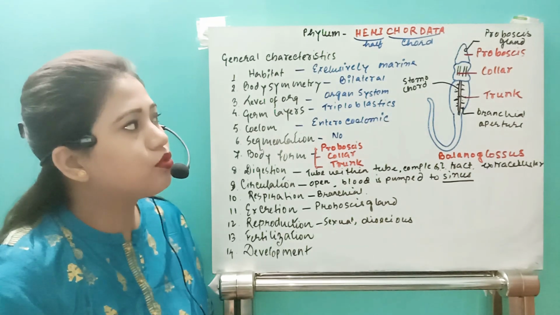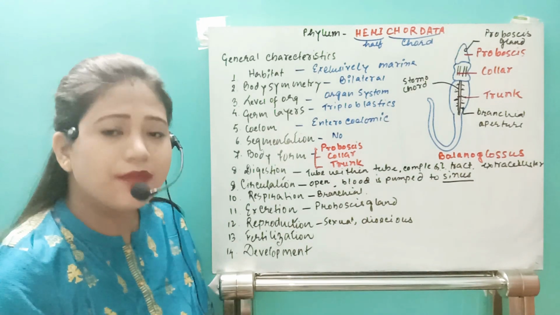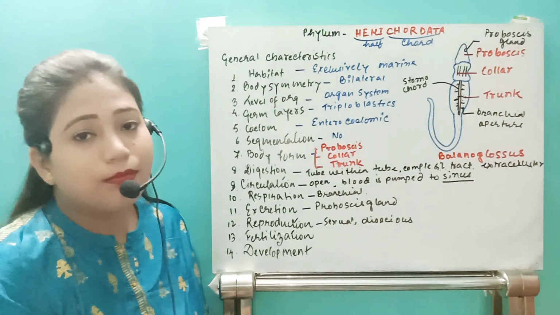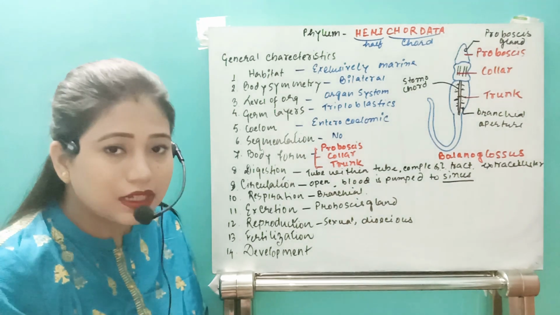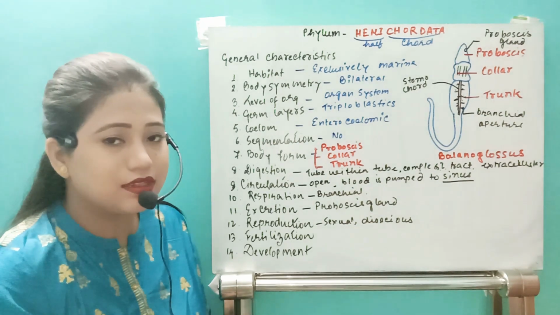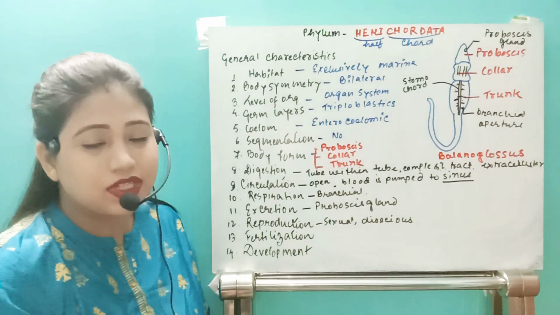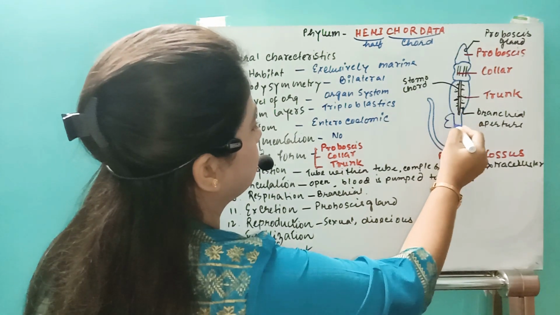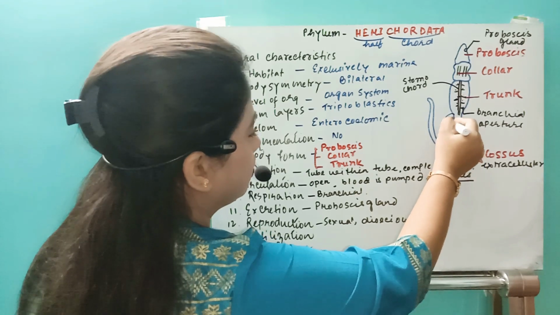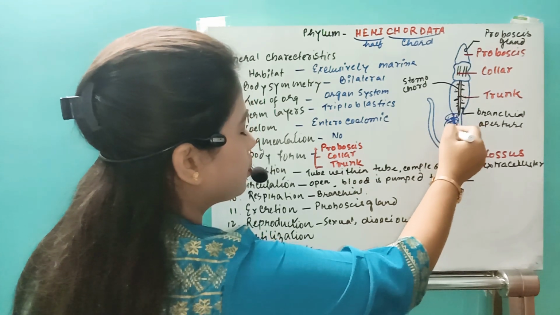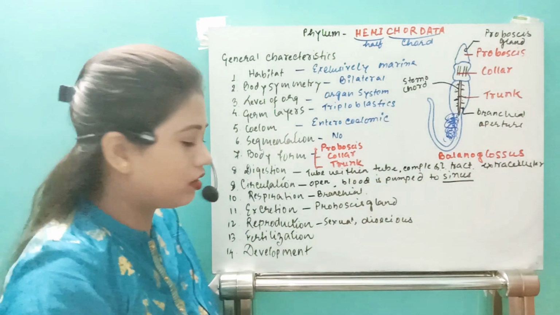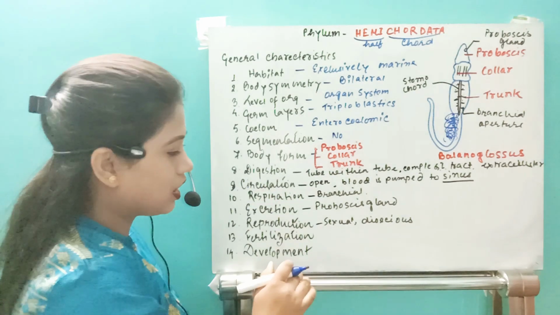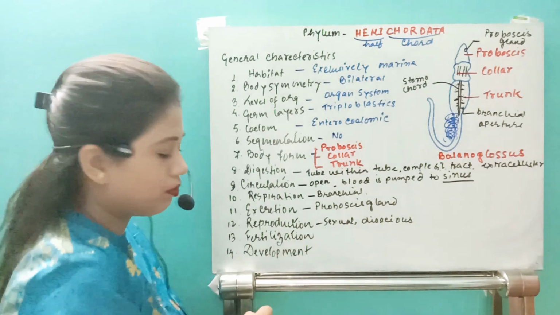Now what happened to the morphology? If you see the male and the female, they look quite similar, but there are distinct differences seen in the breeding season. In the breeding season, the females will have the eggs, which are carried here in this region, okay? They look a little bit orange, yellowish or pinkish in color. So this organism will have the dioecious condition, and they will also have sexual reproduction.